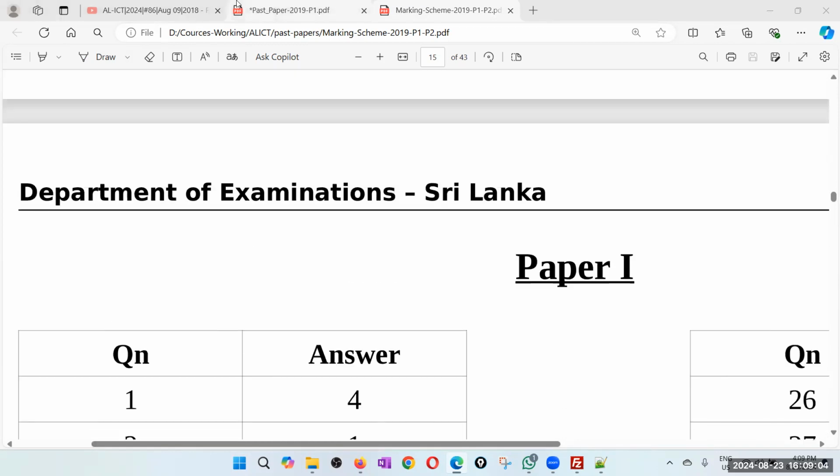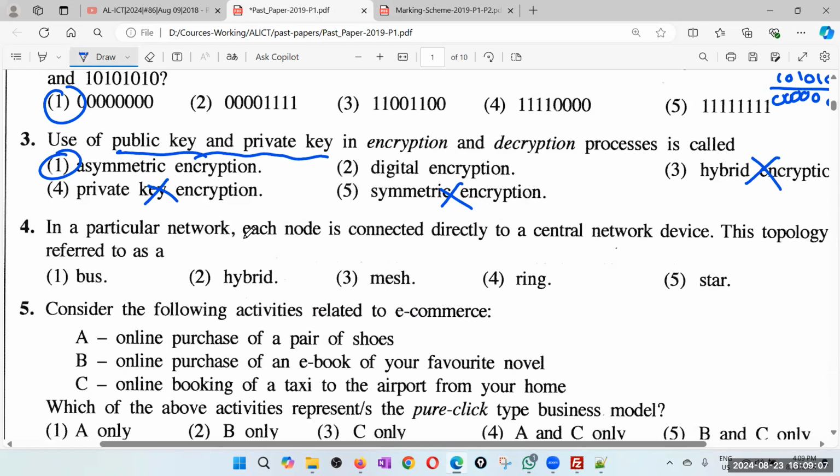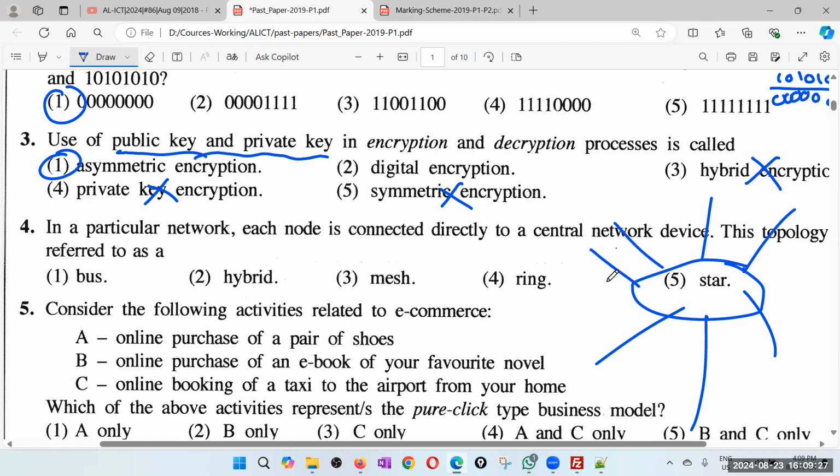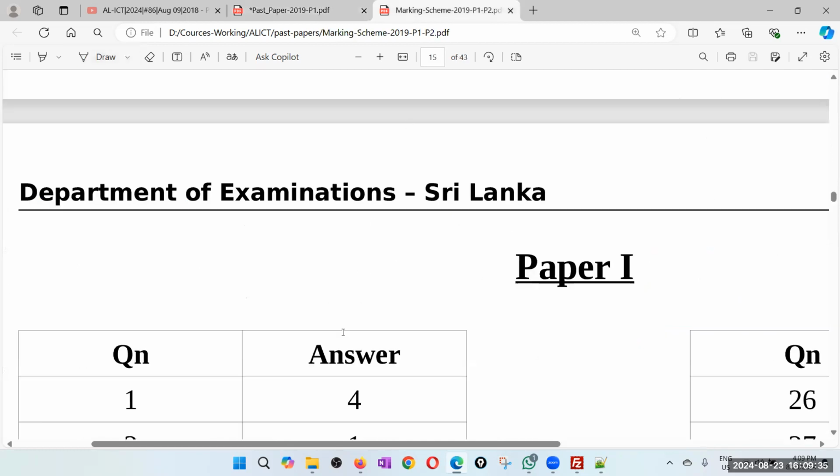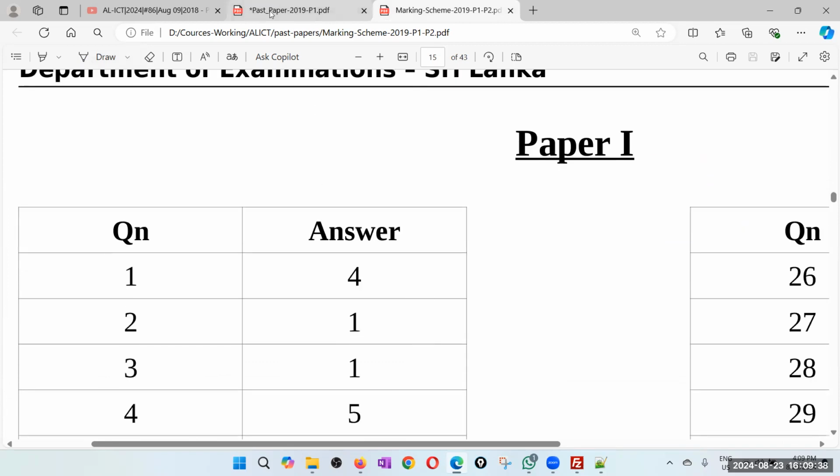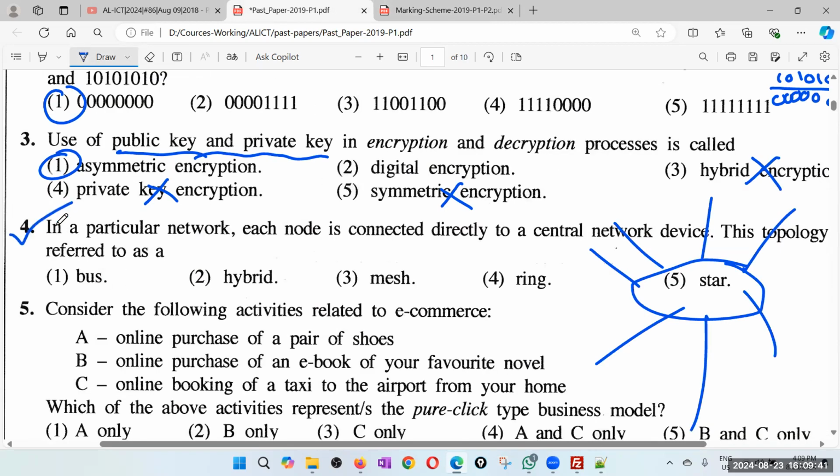Right, fourth question. In a particular network, each node is connected directly to a central network device. This topology is referred to as, that is, star, because everyone is connected to the central device, that is your hub or switch or maybe router. Okay. So the answer is 5, star topology. Right, 5. So far this paper looks super simple.